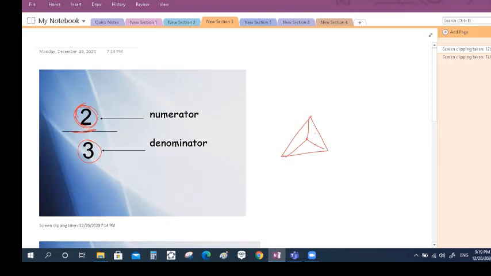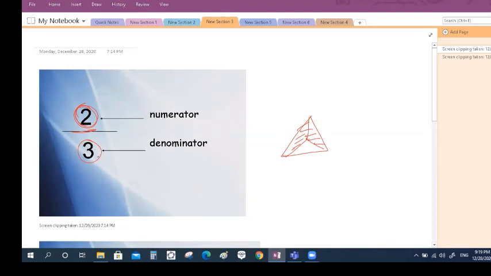Now I have a total of three equal parts, so I will write 3 in the denominator. Then I shade or color two parts. Now, the fraction which represents the number of colored parts or shaded parts is 2/3.